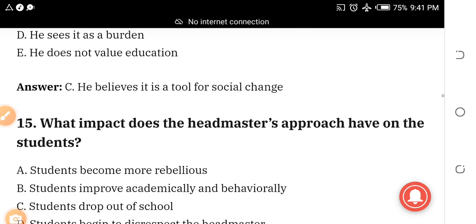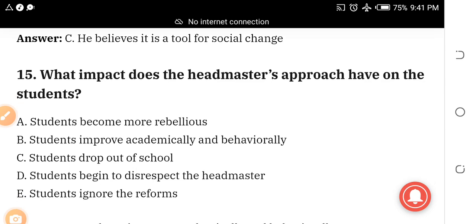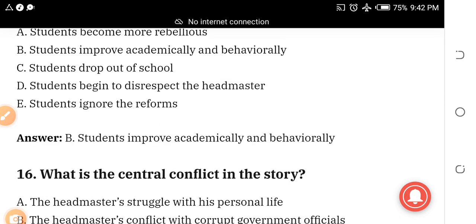Number 15. What impact does the headmaster's approach have on the students? A, students become more rebellious. B, students improve academically and behaviorally. C, students drop out of the school. D, students begin to disrespect the headmaster. E, students ignore the reforms. The answer is B. Students improve academically and behaviorally.